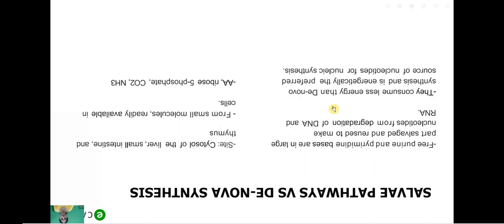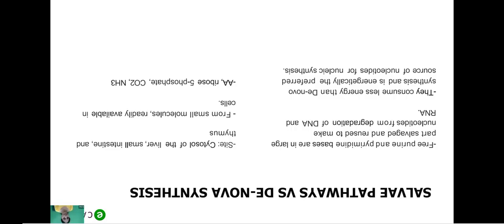Clear? What happens here in the salvage pathway? Free purine and pyrimidine bases that are present are in large part reused to make nucleotides. They are reused from the degradation of DNA and RNA, and used to make nucleotides again, right?